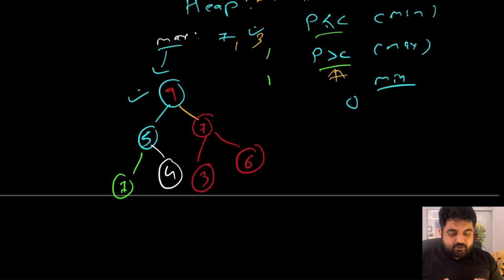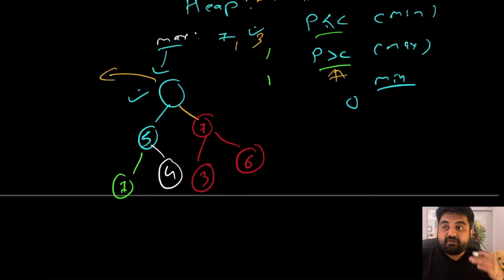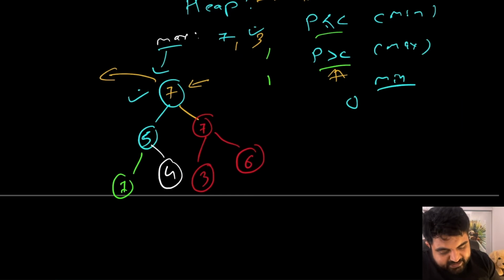Now let's imagine a scenario where we might have to kick one element out, because in the priority queue, once you process the node, there is no point of keeping that node as the highest priority. So let's say that in this case we decide that this 9 has now been processed. So once this 9 gets processed, we will have to do the heapify operation again. So in that case, the simple thing we are going to do is check what are the subsequent children of this particular element, and whichever has the greater value, that value needs to be switched up. So in this case 7 would be shifted up, but now the 7 is once again empty.